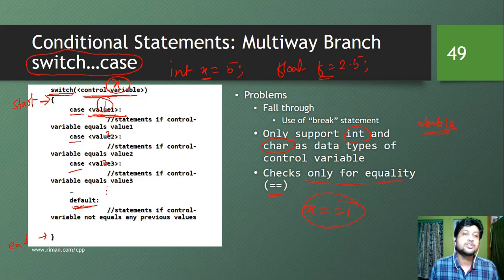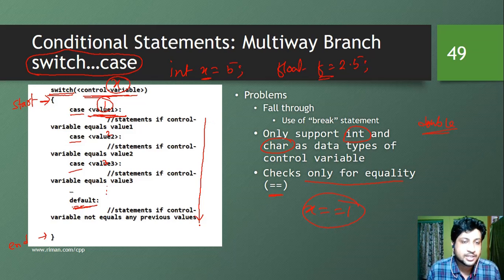But that is not true. What is happening here? Whenever a case is satisfied, all the statements afterwards are going to be executed. That means if the value of x is 1, all the statements are going to be executed. If the value of x is 2, suppose, from here all the statements are going to be executed. This statement will be ignored for x equal to 2, but for the later cases all the statements are going to be executed.